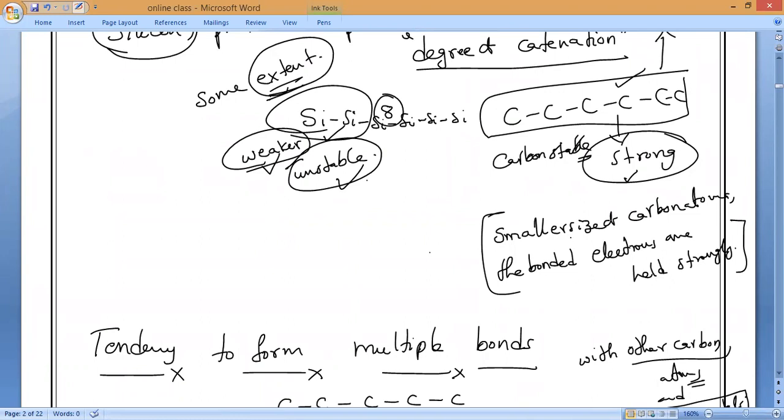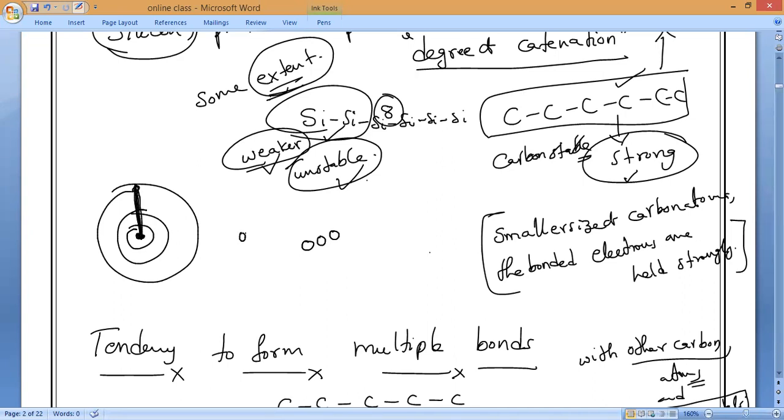Understand that they are smaller in size, so the nucleus is very close. The nucleus of each carbon holds the shared pair of electrons very strongly. That is why the bonds formed by elements having very small size are very strong compared to atoms having bigger size, which are weaker. Please remember that, all of you. If the atom size is bigger, then electrons are very far away from the nucleus, so the nucleus cannot hold the electrons very strongly.